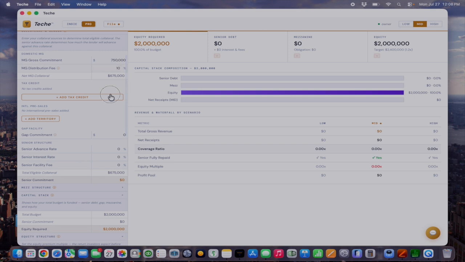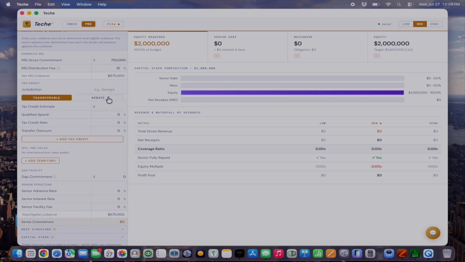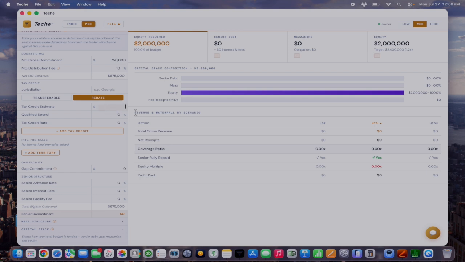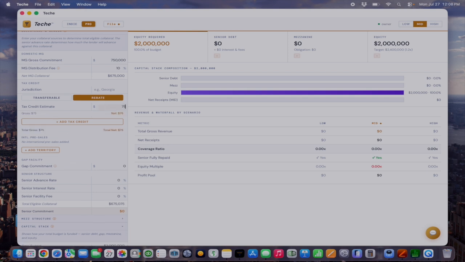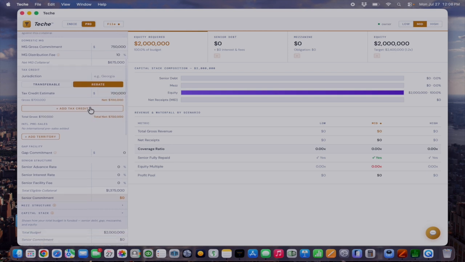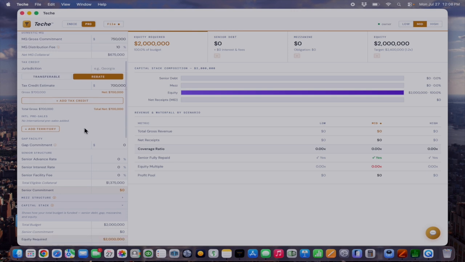And now we want to add in our tax credit. So we can add in a transferable or a rebate. Let's say this is a rebate. And the tax credit estimate for $2 million is $750,000, or let's say $700,000. And here you can add tax credits if you're filming in multiple locations.